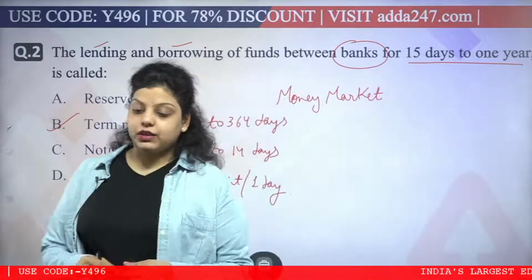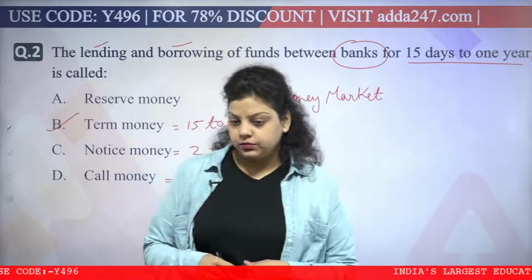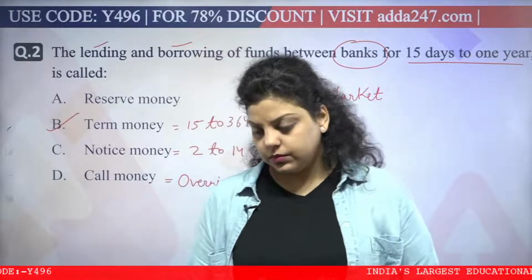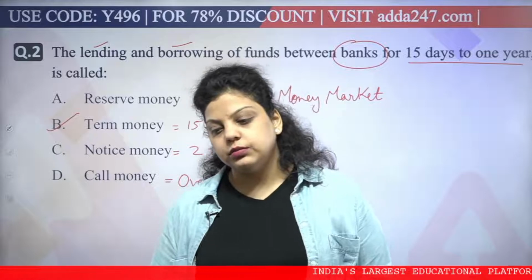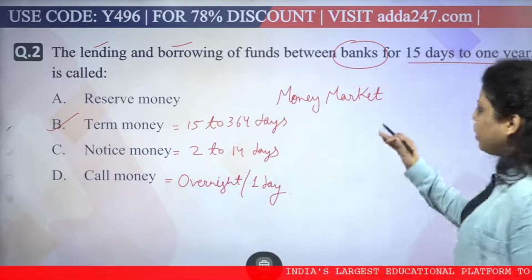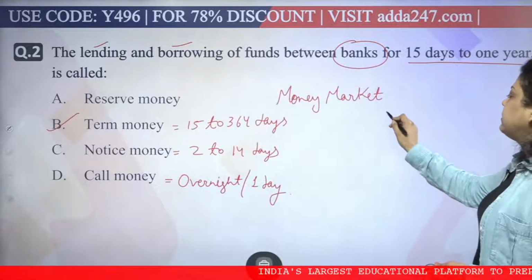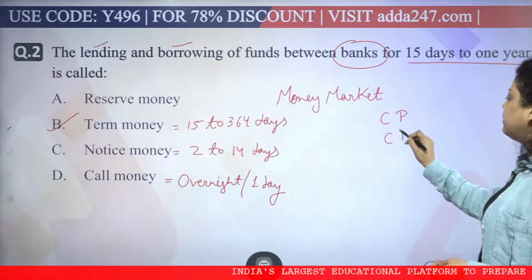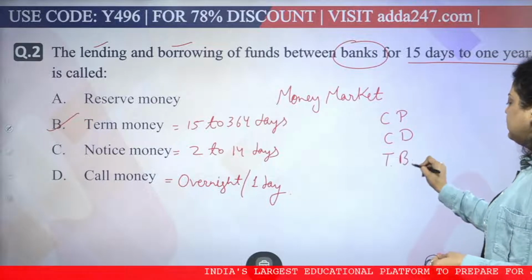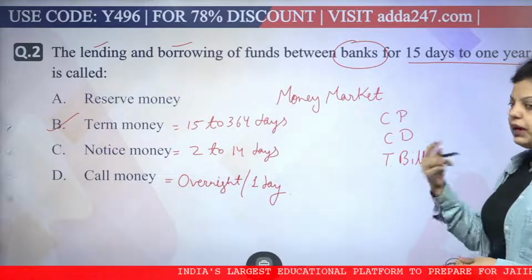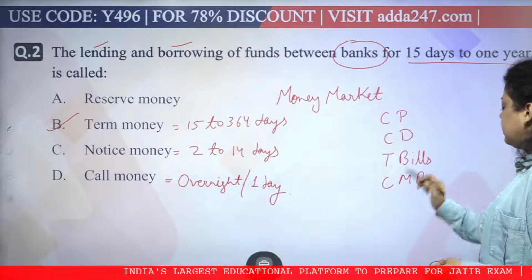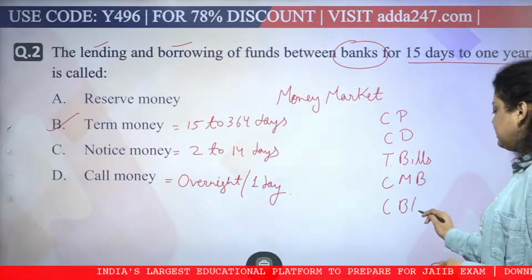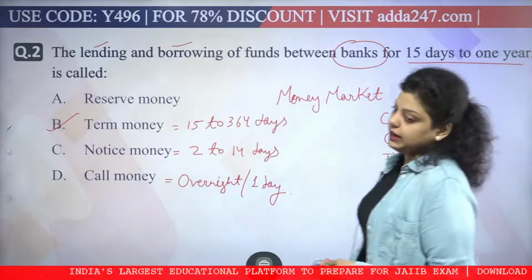What other instruments are there? Commercial papers are there, very good. Okay, so we have call money, notice money, term money. Apart from that, we have commercial paper, certificate of deposit, we have T-bills, that is known as treasury bills. Apart from treasury bills, we have cash management bills. We have CBLO. What does CBLO stand for? Collateralized borrowing and lending obligation.